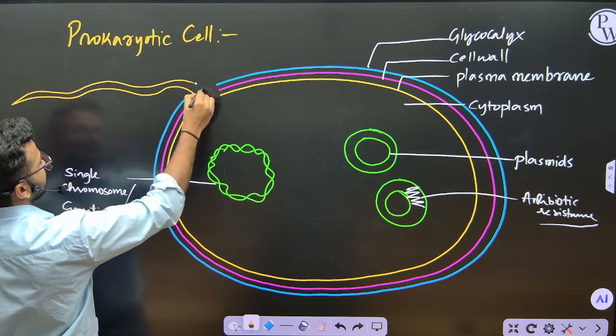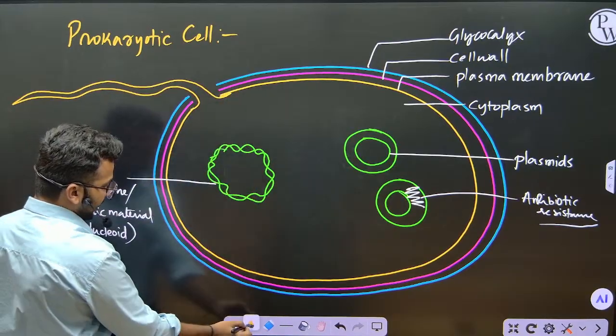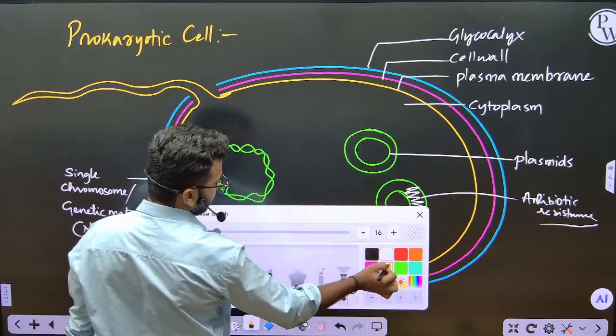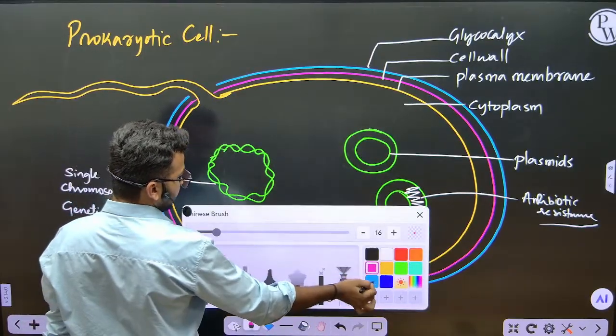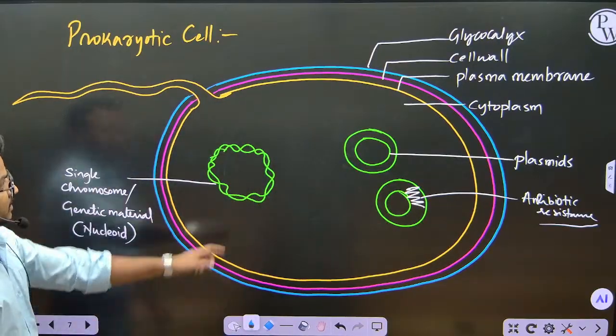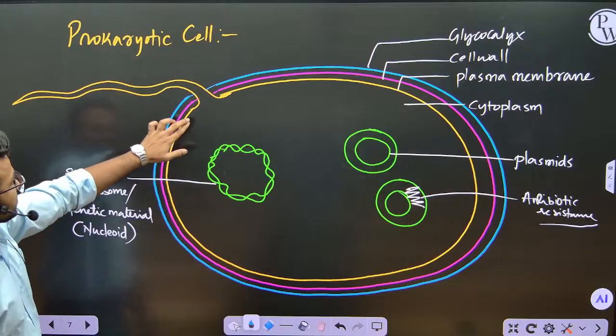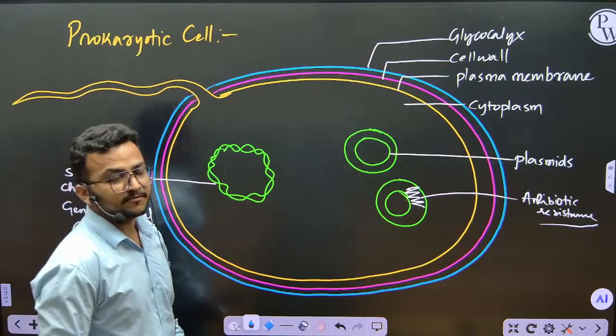We call this a flagellum. The cell membrane is extended, not from the cell wall or anything. Here this is the cell wall, and this one is the glycocalyx.